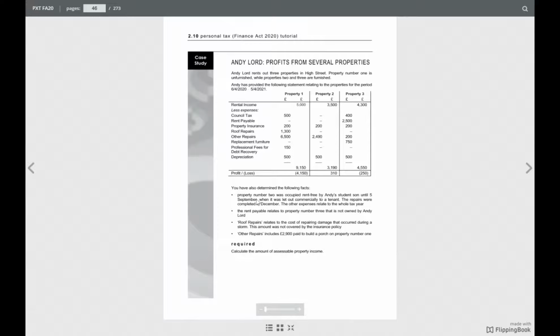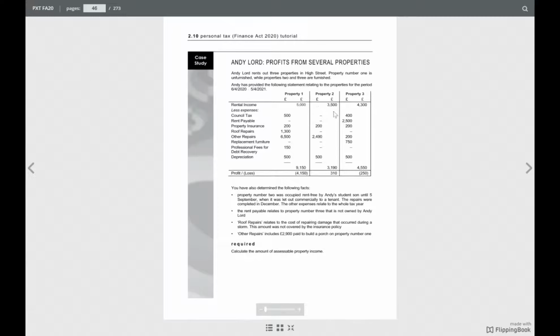It has got rent of 3,500. This is the rent they have received, not including the accrued. This is a cash basis. So until 5th September, we don't need to touch anything to the rent. But when it was let out commercial to the tenant, the repairs were completed in December. The other expenses relate to the whole tax year. So let's see.